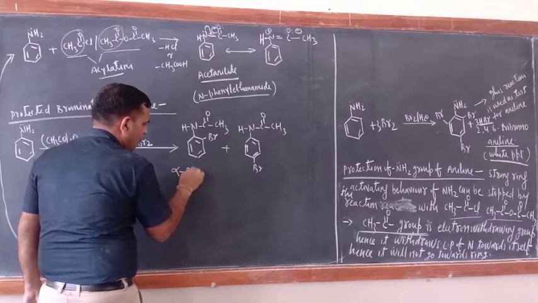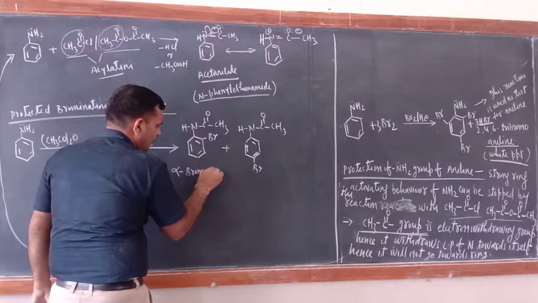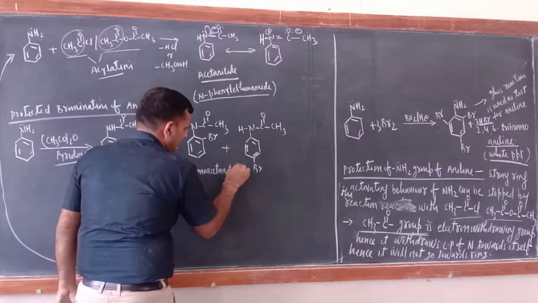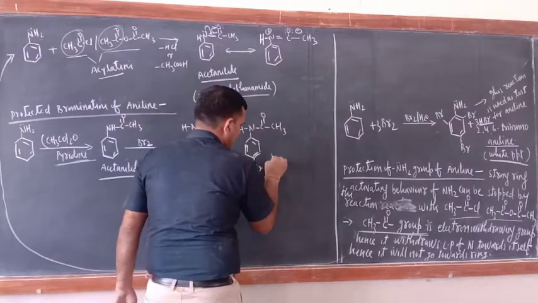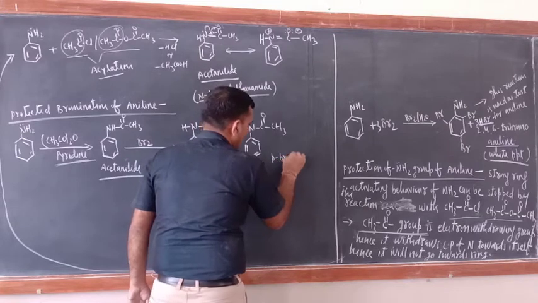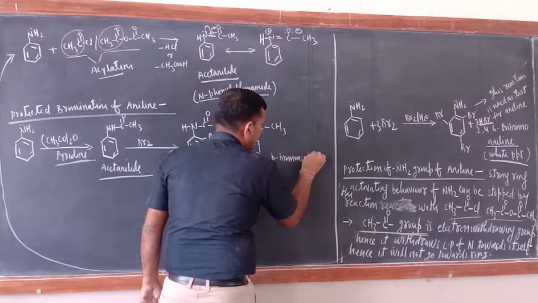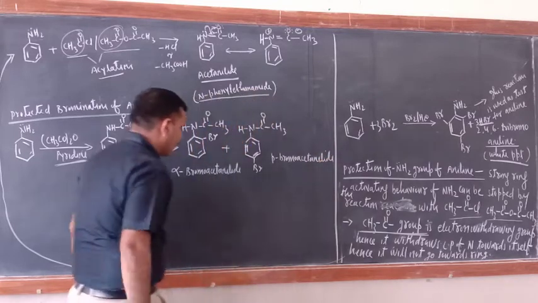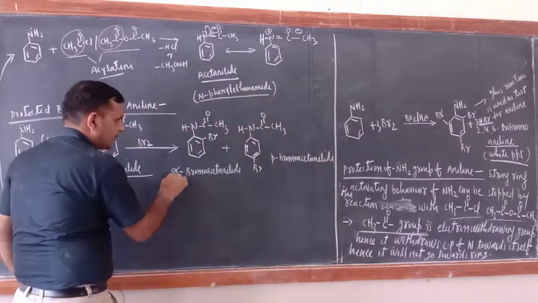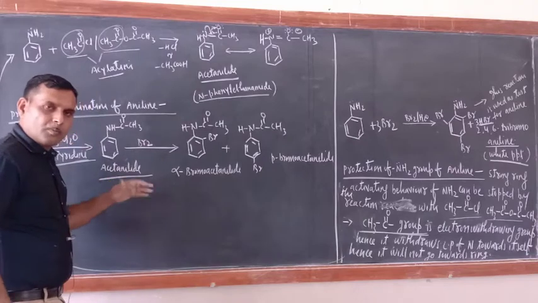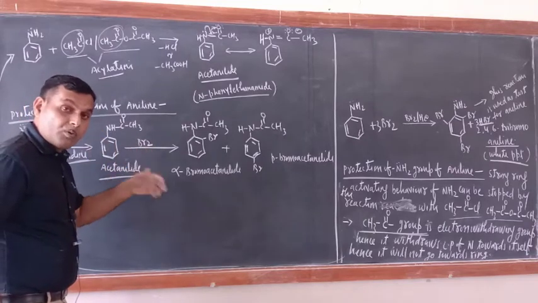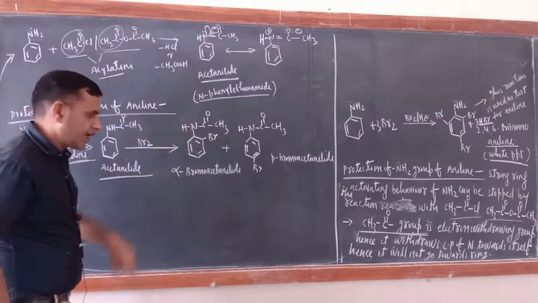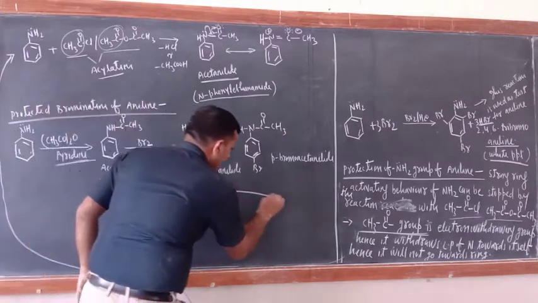So what is the name of this one? Ortho bromoacetanilide. And what is the name of this one? Para bromoacetanilide. Have you got that or not? Now what should be there? You want orthobromoaniline and parabromoaniline. So why is the acetanilide group there? Don't worry. Now very easily you can remove it also.